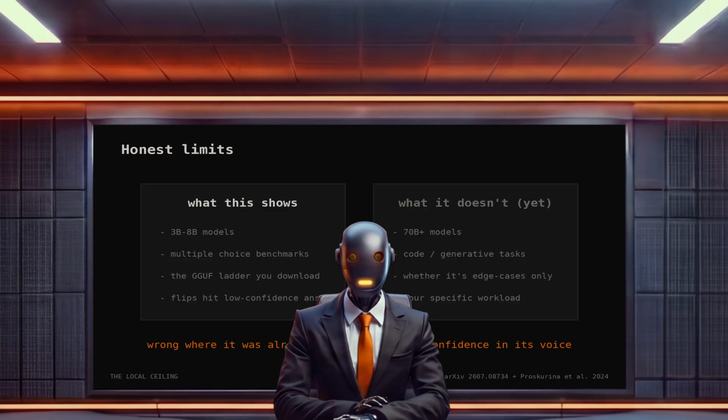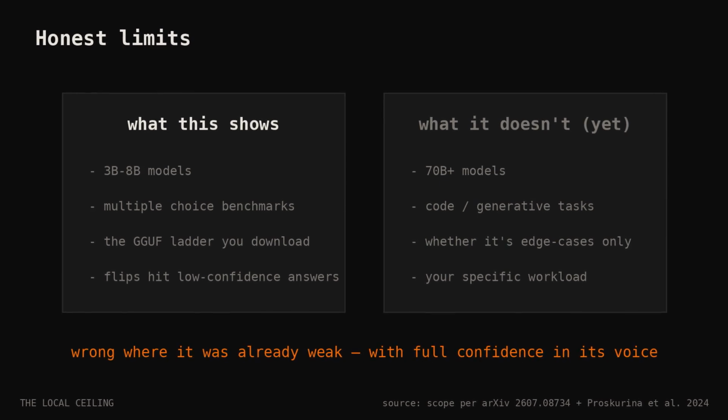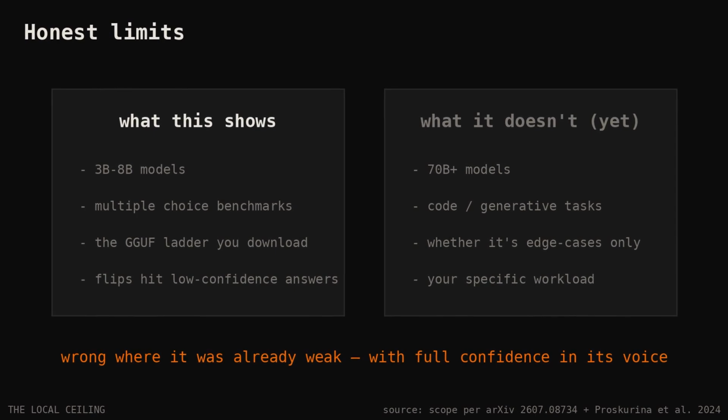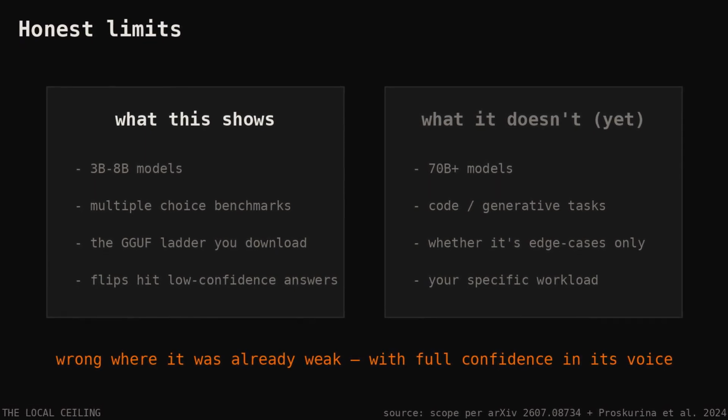A 2024 study found flips concentrate on questions the model was least confident about to begin with. So this is probably tipping answers that were already on a knife edge, more than sabotaging your confident, easy ones. That makes it less scary and also harder to notice. Your model stays right where it was strong. It goes wrong where it was already weak, with full confidence in its voice, either way.